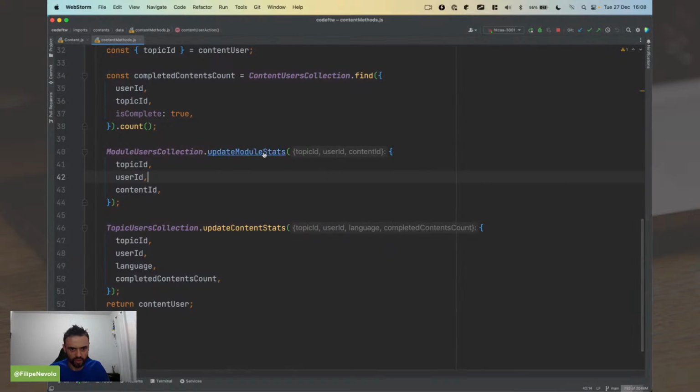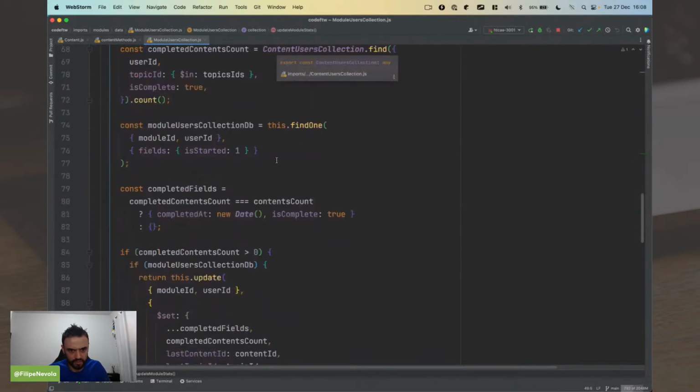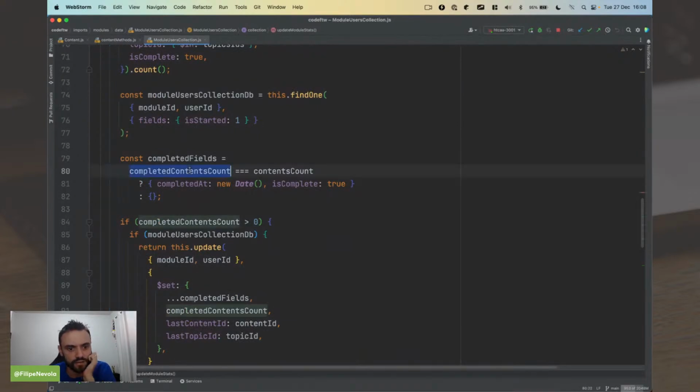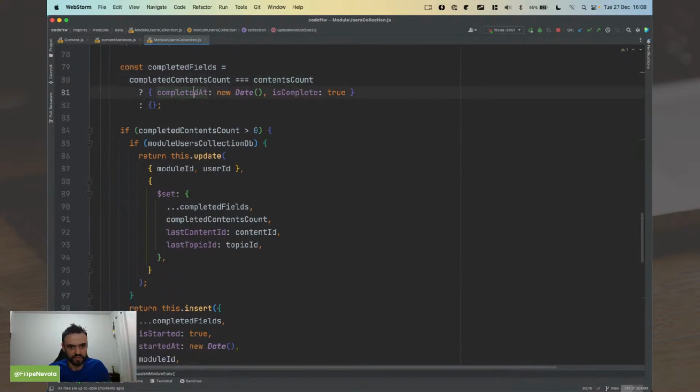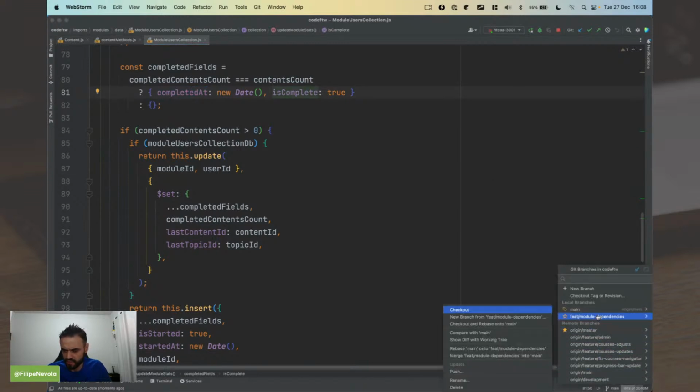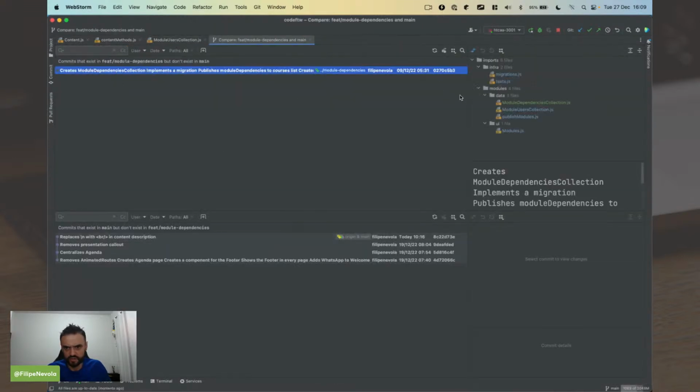And I thought this module status was already working, because if you look here, the completed content is go contents. Oh, I didn't fix this yet, because I found this mistake already. What's the problem here? When the user completed all the content, we are marking as completed. But when the user didn't, we're not returning completed as false. But I was sure that I was working on this. Or maybe I did this in another branch. Let me compare with this branch to see if I have this change there.